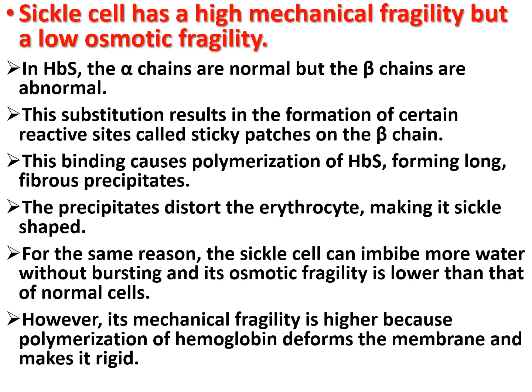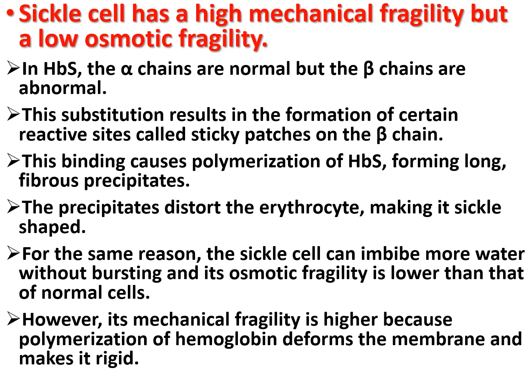Now, sickle cell has a high mechanical fragility but low osmotic fragility. Why? In sickle cell hemoglobin, the alpha chains are normal but the beta chains are abnormal, with valine residue at position 6 instead of the usual glutamic acid. This substitution results in the formation of certain reactive sites known as sticky patches on the beta chain, which bind to sticky receptors on the alpha chain of the sickle cell hemoglobin.